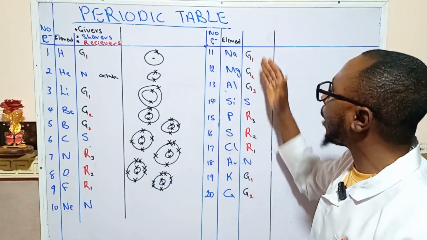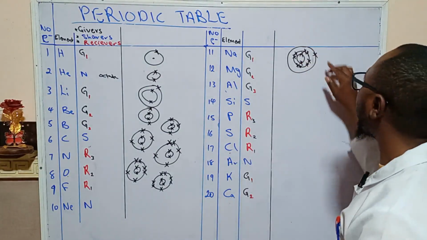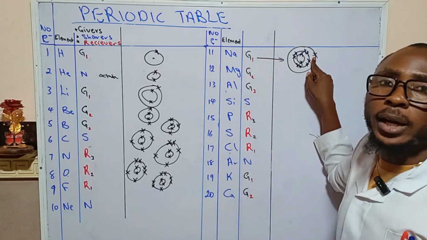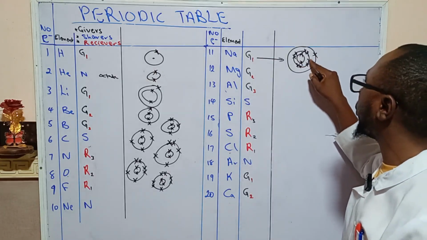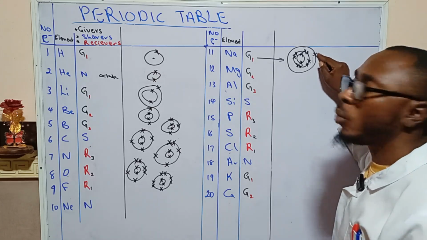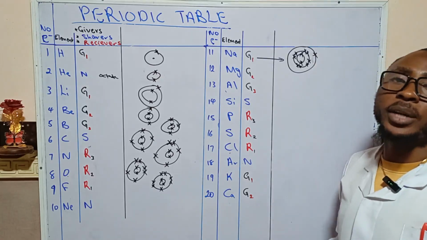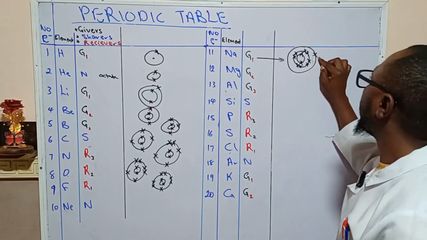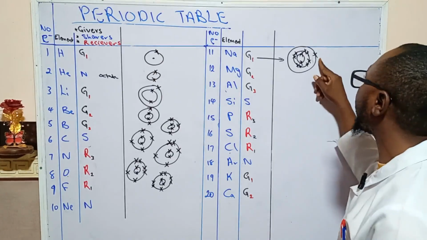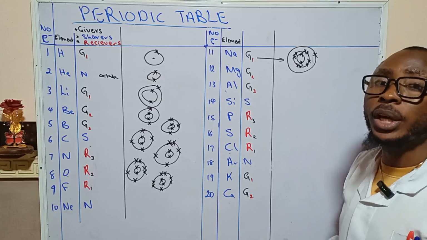Okay, so the same thing happened to that of the nitrogen. So this is nitrogen. If you look at it, nitrogen has 1 outer electron. So you see the inner one is already filled up. That is for this row. Then they started another one. So it has only 1 electron in its valence shell. This is what we call the valence shell. The shell that is outside is referred to as the valence shell. So it has only 1, which means it can only give 1. It's a giver, because it needs 8 to fill up here, and it only has 1, so it has to give. So that's why sodium becomes a giver.